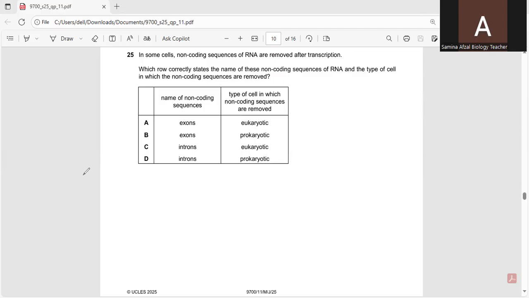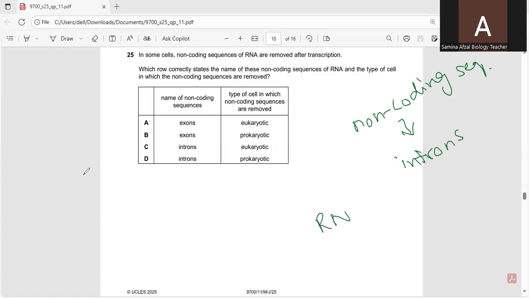So, non-coding sequences that are removed after transcription are called introns. This process is called RNA splicing.